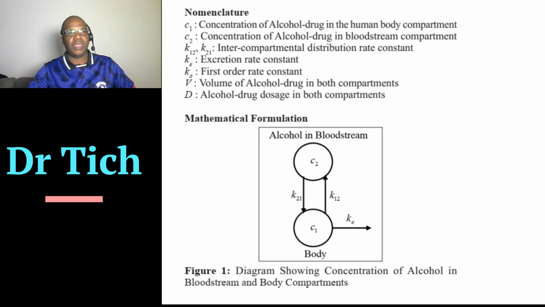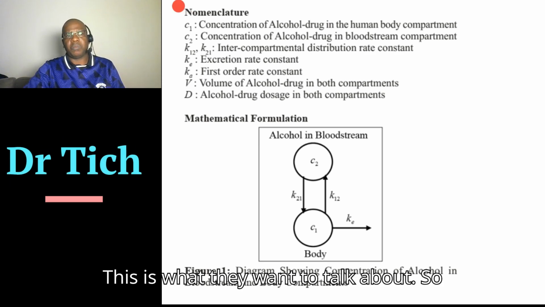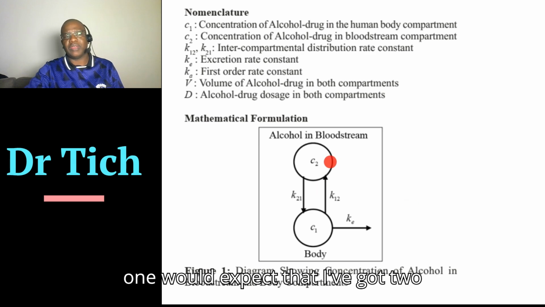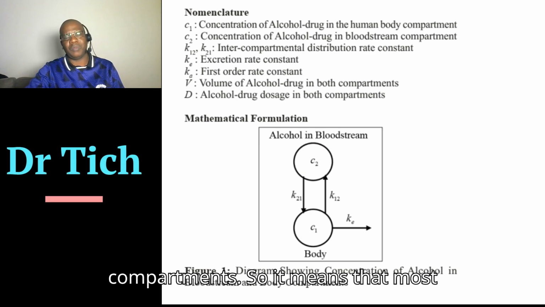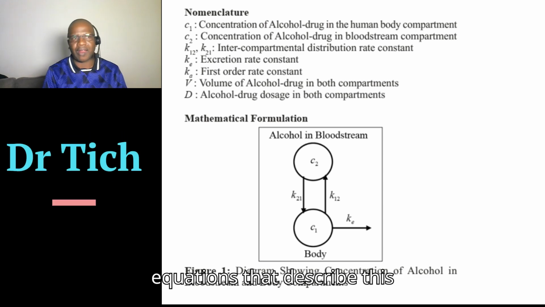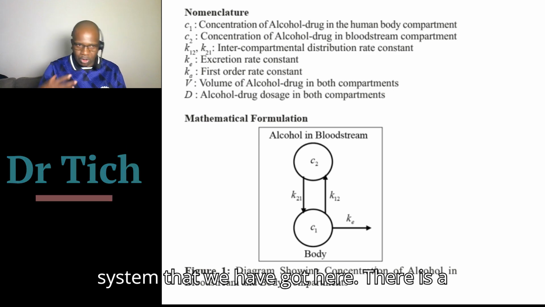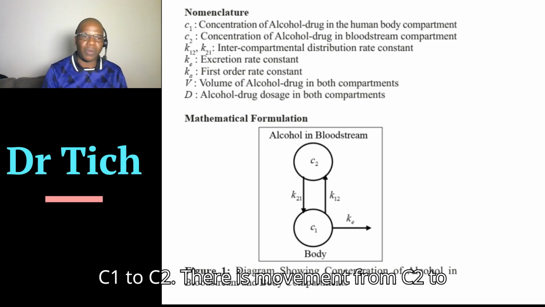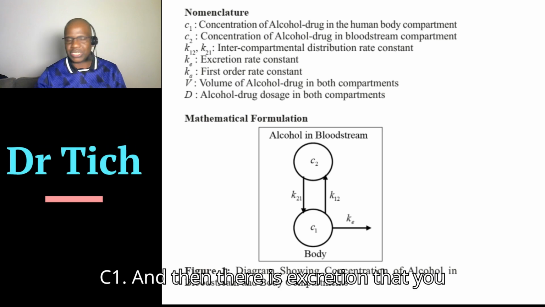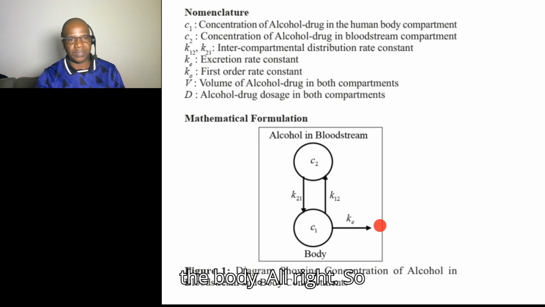All right. So this is what they want to talk about. So one would expect that I've got two compartments, so it means that most likely we have got two differential equations that describe this system that we have got here. There is a lot of movement. There is movement from C1 to C2, there is movement from C2 to C1, and then there is excretion that you can see here. That's when it's leaving the body. All right.